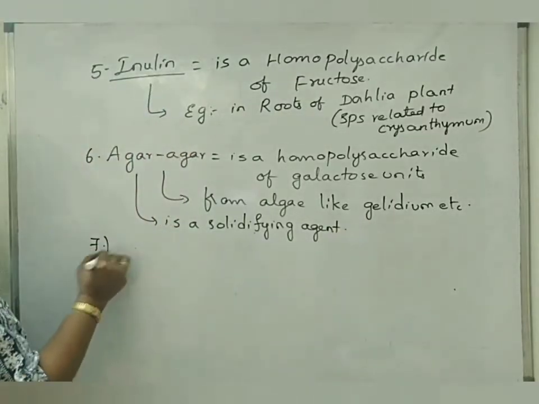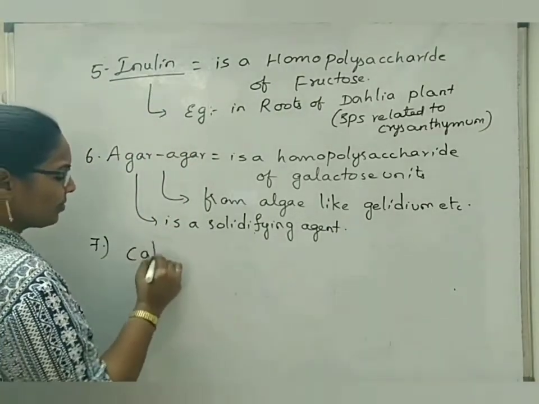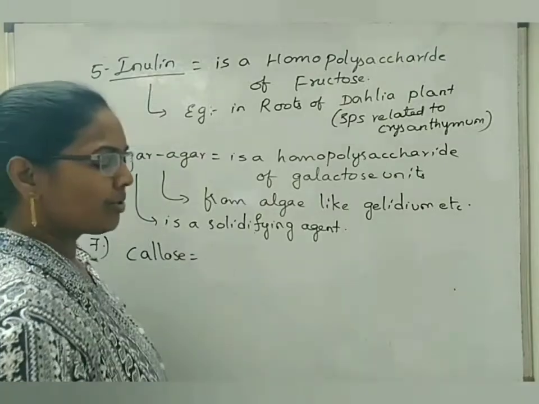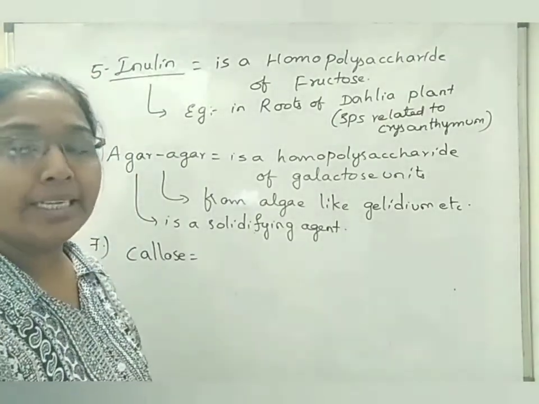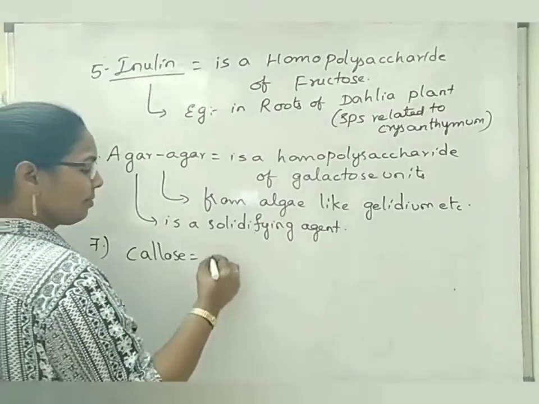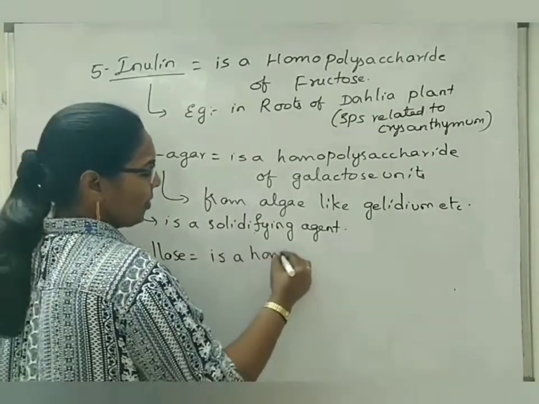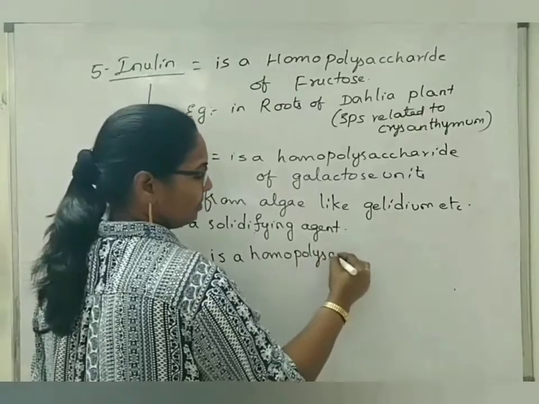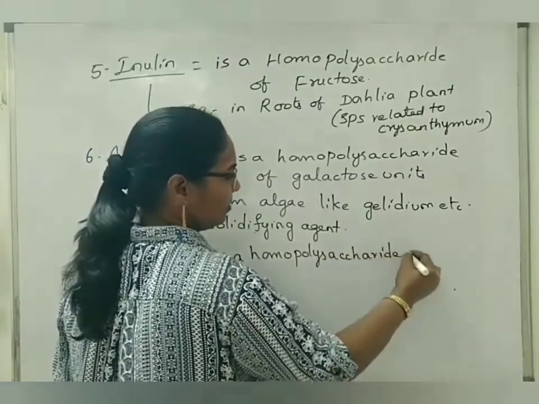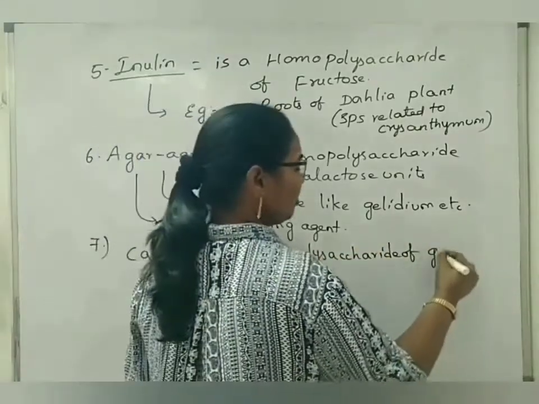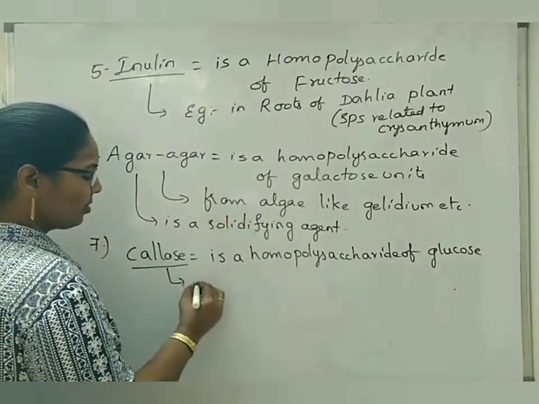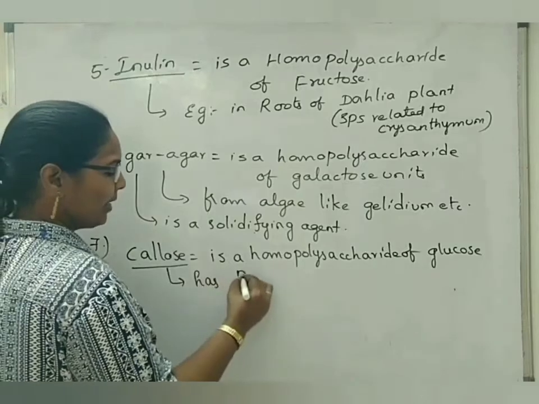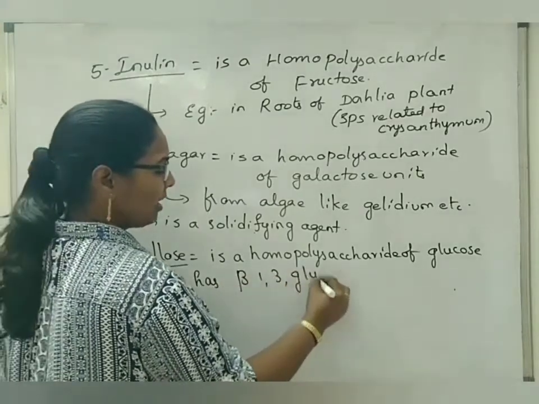Next, the seventh one we can consider is callose. It is also a homopolysaccharide of glucose units, having beta-1,3 glycosidic bonds.